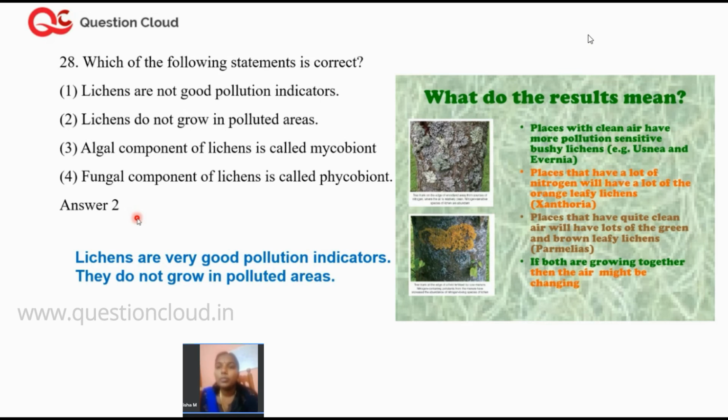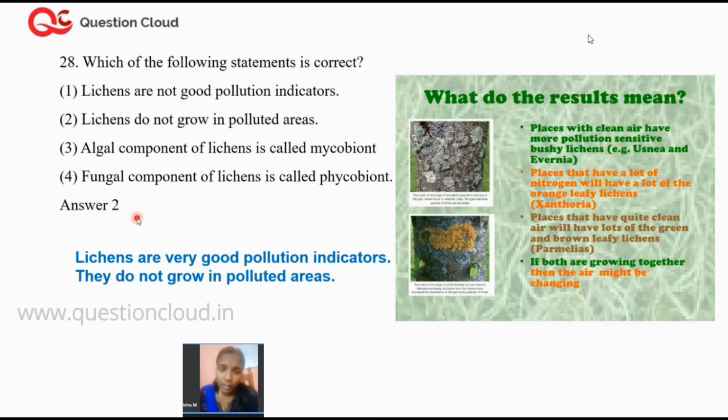Next question: which of the following statements is correct? Option 1 is lichens are not good pollution indicators. Option 2 is lichens do grow in polluted areas. Option 3 is the algal component of lichens is called mycobiont. Option 4 is the fungal component of lichens is called phycobiont. So you have to identify the correct option.